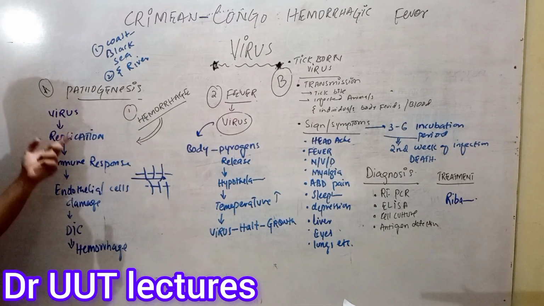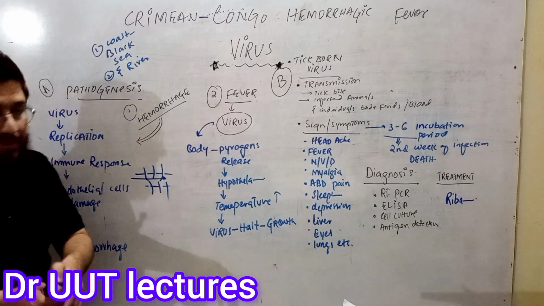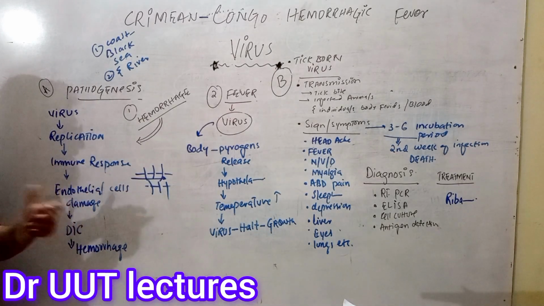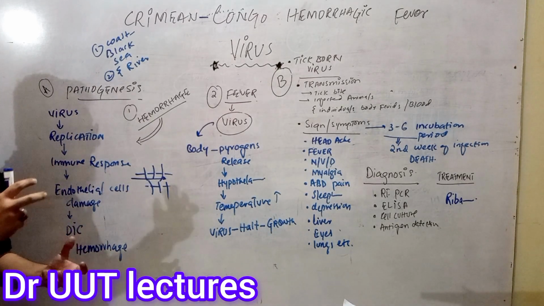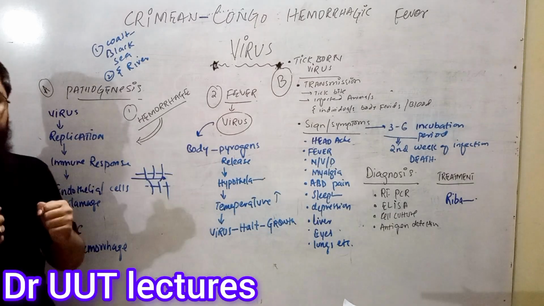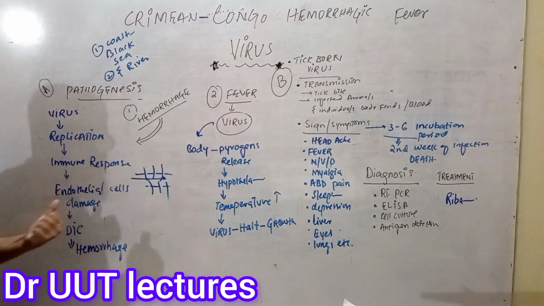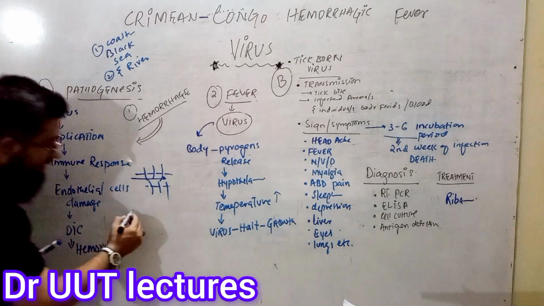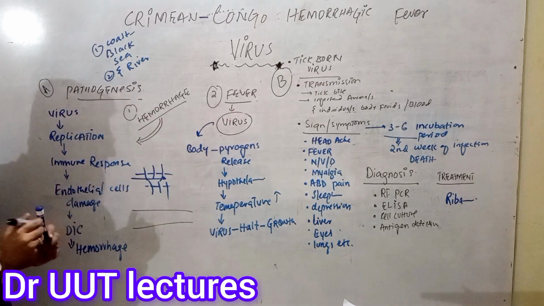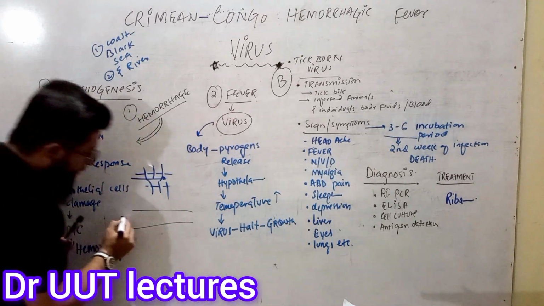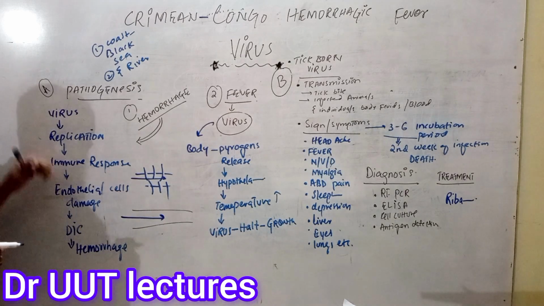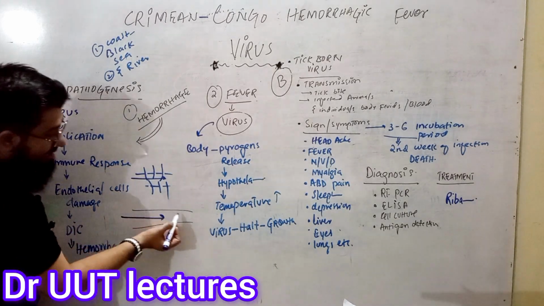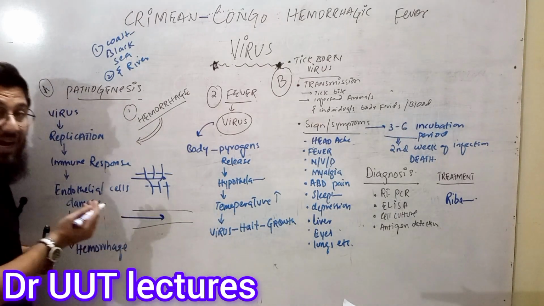So what is happening is this virus enters inside the cells, replicates itself and starts making its copies, and in the meanwhile an immune response is being generated. If the virus has enough strength, it will cause the destruction of the endothelial cells of the blood vessels. Here we have a normal blood vessel. What is supposed to happen? The blood is supposed to flow inside this blood vessel. When this virus enters inside the body and the cells, the endothelial cells of these blood vessels are damaged.